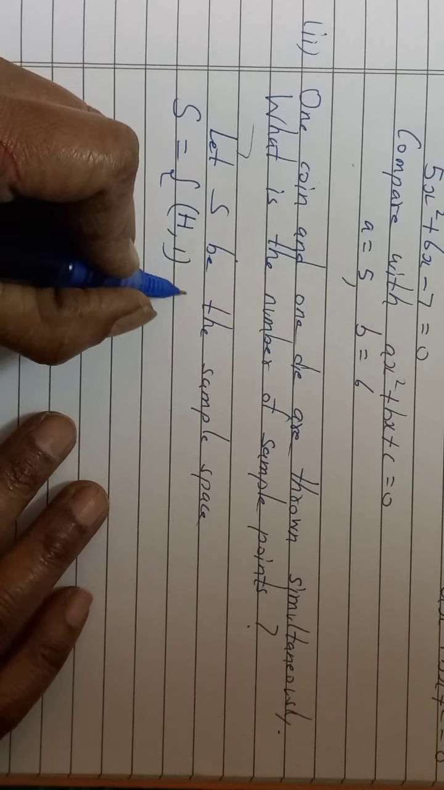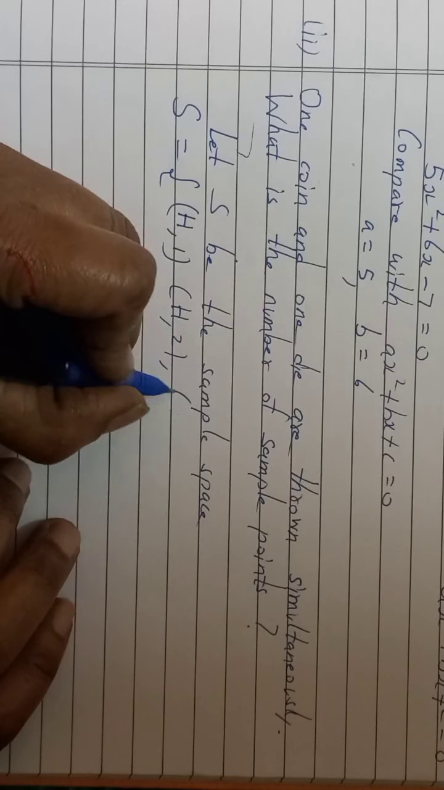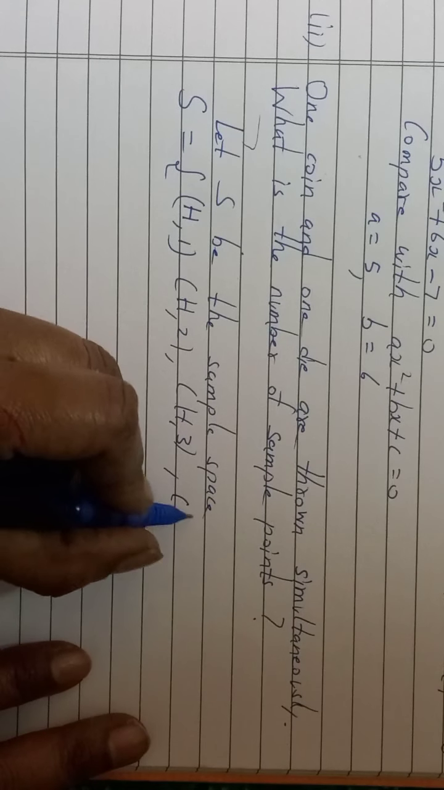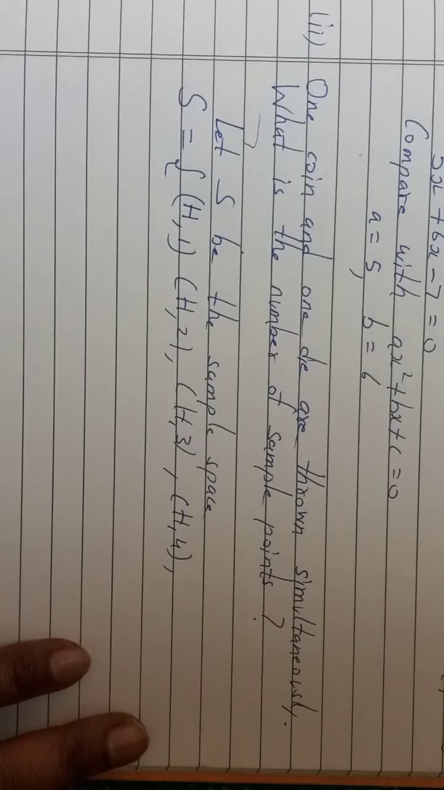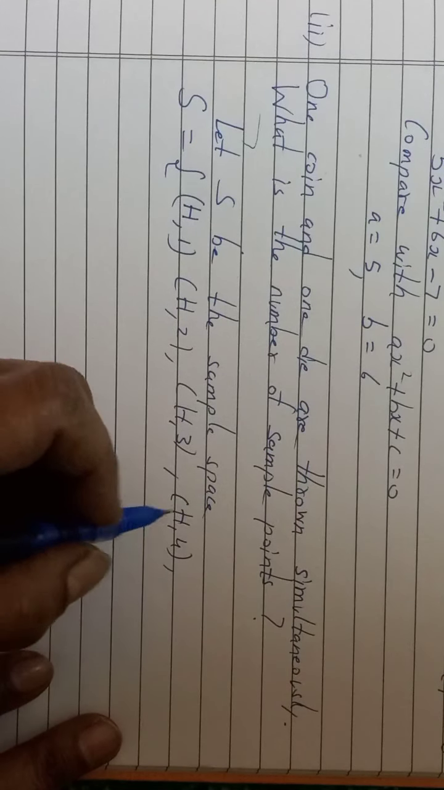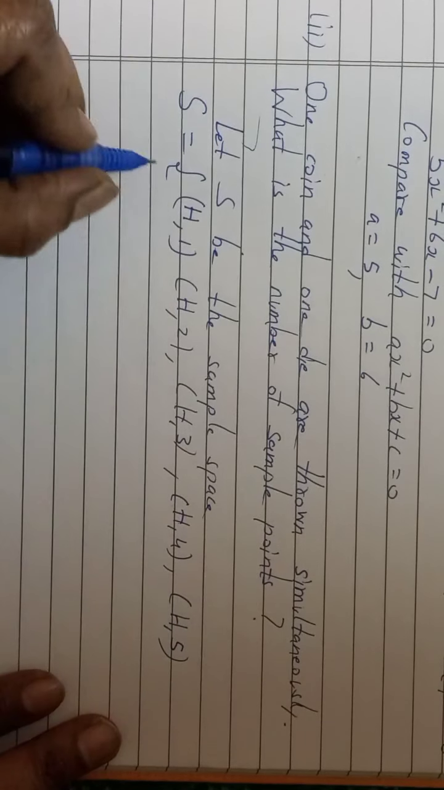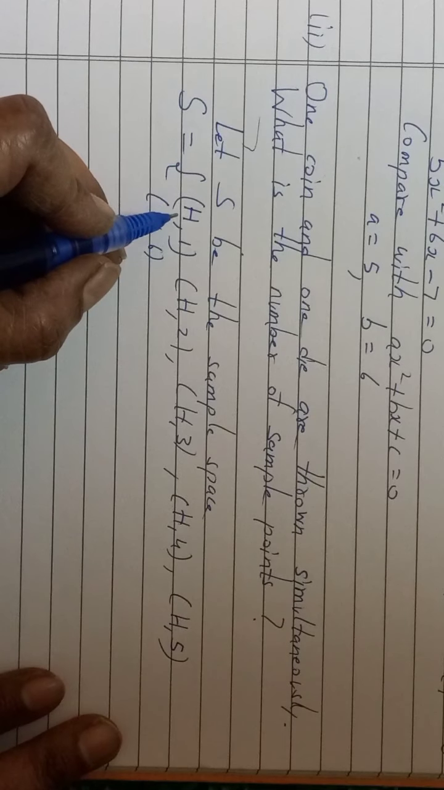H1, head 1. Then head again, head and 2. Head and 3. We are writing it in order like this, but not necessary. But when you are writing it in order, then you will not make mistake. But when you are throwing it randomly, you will get anything. But not out of this. H5 and H6. Correct? Simultaneously they are thrown.